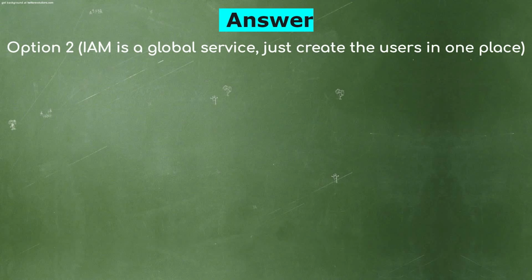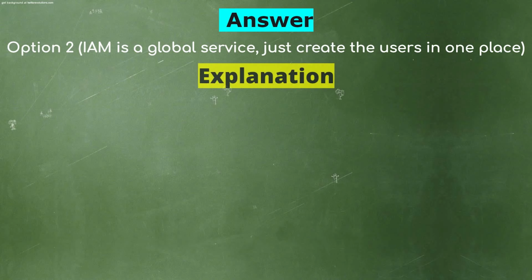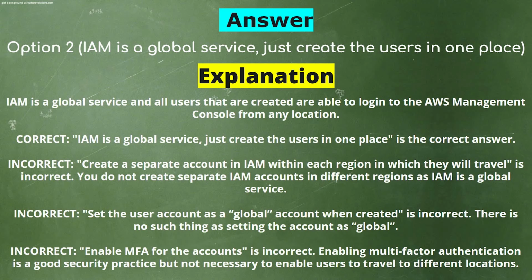IAM is a global service. Just create the users in one place. Explanation. IAM is a global service, and all users that are created are able to log into the AWS Management Console from any location. Create a separate account in IAM within each region in which they will travel is incorrect.